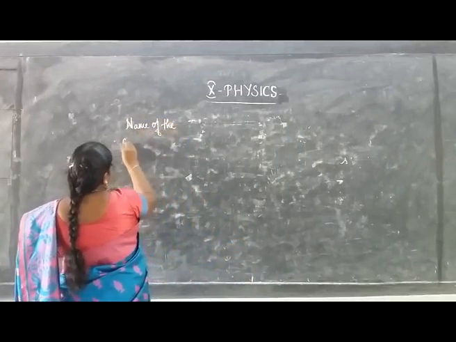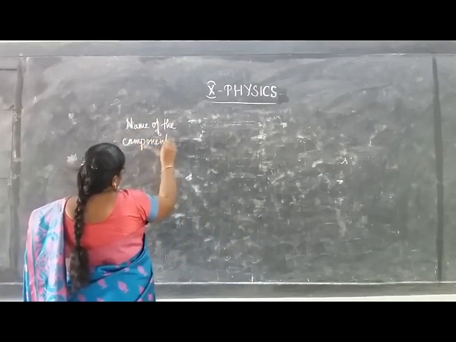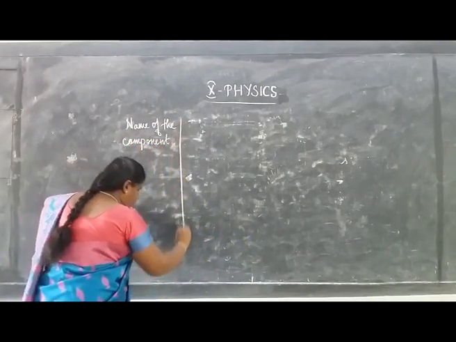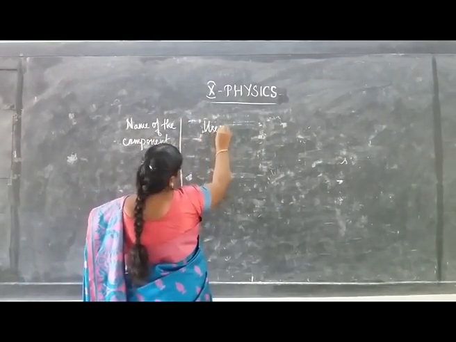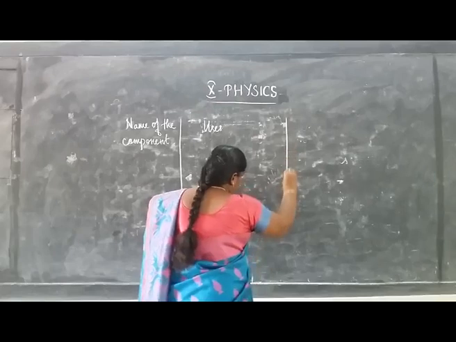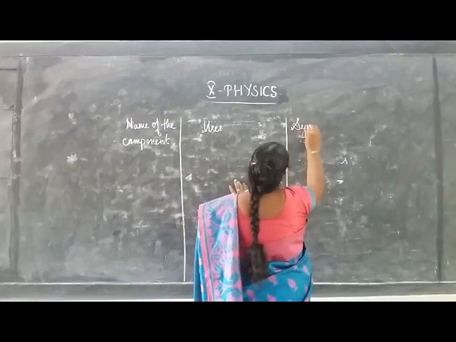Name of the component, uses, and the symbol.